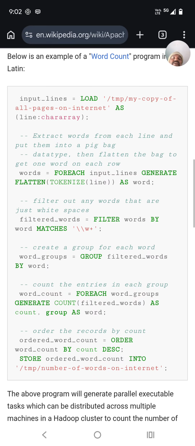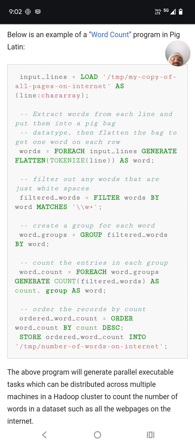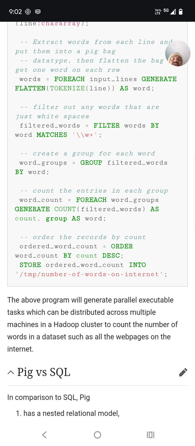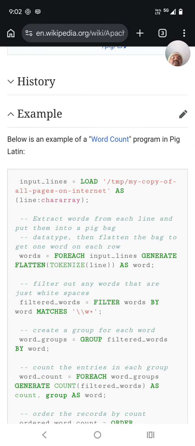See how simple it is. At a high level, Pig is very useful because it has a lot of predefined keywords. See how simple it is to write this word count MapReduce program.